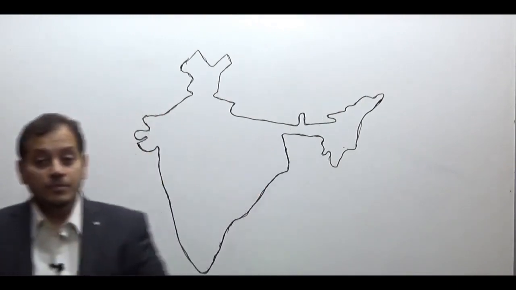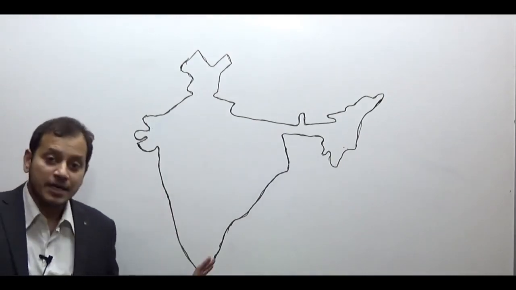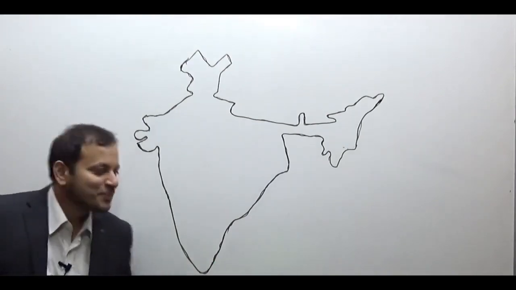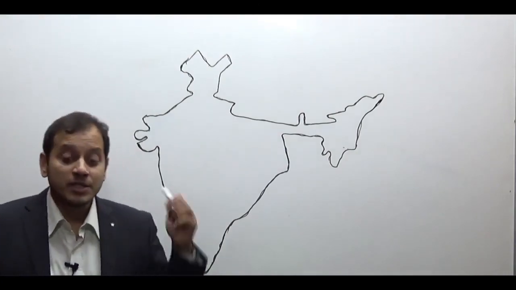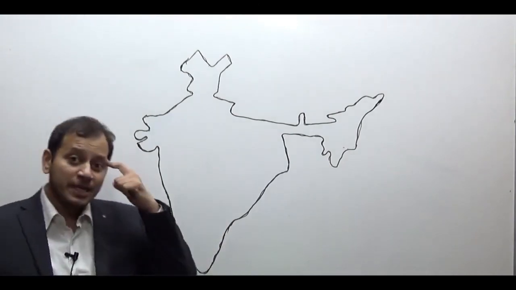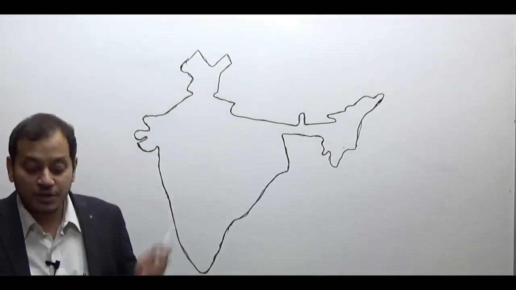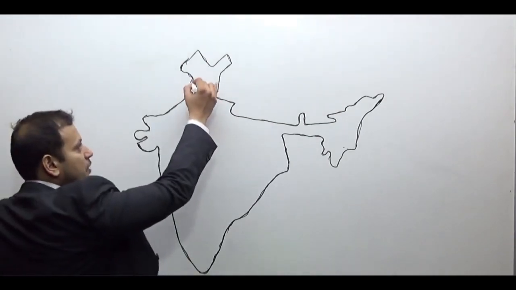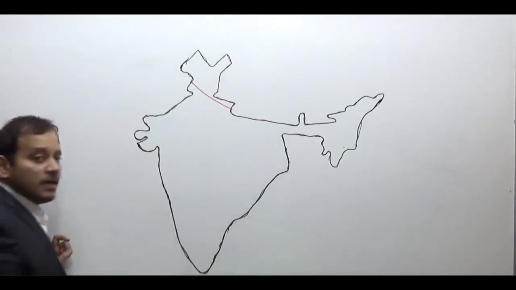When we do the annual rainfall in India on the map of India, I will give you two or three important lines which you should remember very well. This is a map which should be stuck in your mind, and used for the entire application of geography. The first line which I am giving you is this line from the middle of Jammu Kashmir to the middle of Nepal. Red color line.